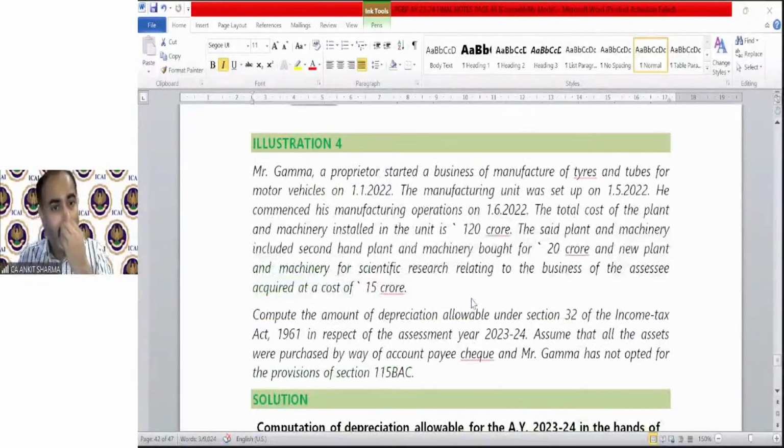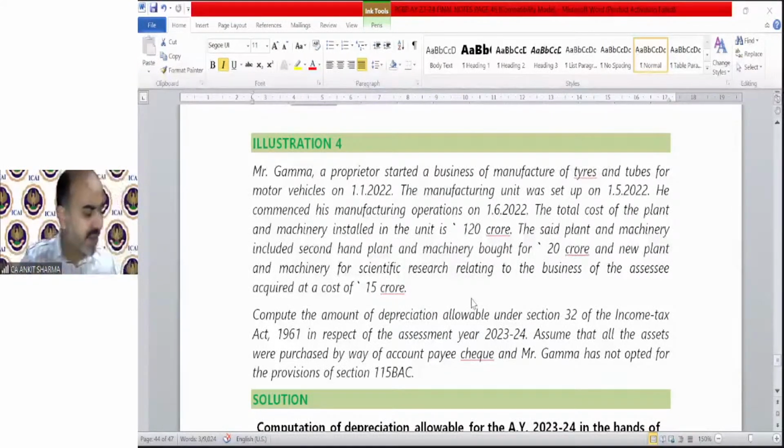Now, this concept is related to this: Gamma, a proprietor, started a business of manufacturing of tires and tubes, motor vehicle, 11/22. The manufacturing unit was set up on 15/22. He commenced his manufacturing operation. The total cost of the plant and machinery installed in the unit. I have the question, so I'll read it and solve it in the other sheet. Okay. Illustration number 4.